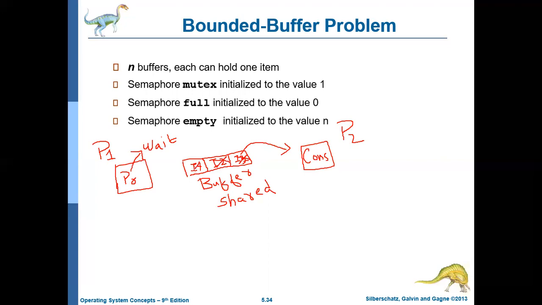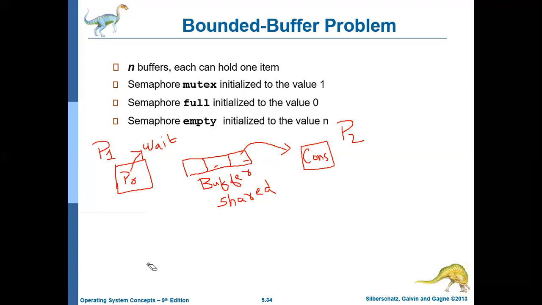Yes, there is an item 4. It consumes that. Now again the consumer checks if anything is there in the buffer. Nothing is there in the buffer. So the buffer is empty. All the locations are now empty. There is nothing to consume. So if there is nothing to consume, in that case, the consumer should wait.